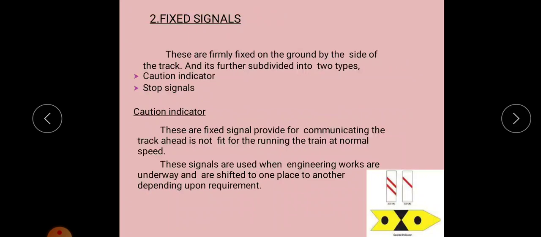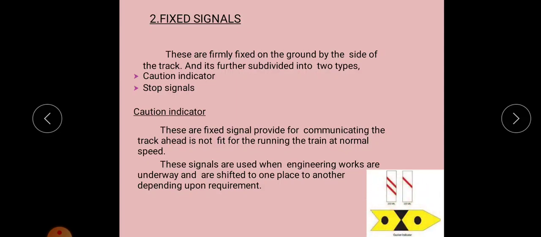Next is the fixed signal. These signals are firmly fixed on the ground by the side of the track, and they are further divided into two types: caution indicator and stop indicator. A caution indicator is a signal in yellow and black format, a fixed signal provided for communicating that the track ahead is not fit for running the train at normal speed. That is, it indicates caution that some maintenance work is going on on the track, so the train cannot move at its normal speed and has to reduce its speed. So it is known as a caution indicator.